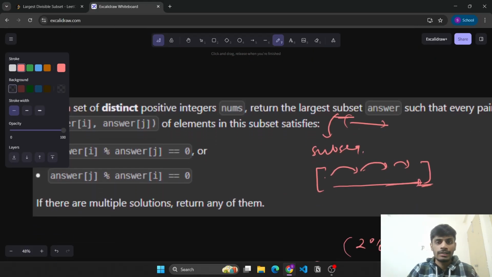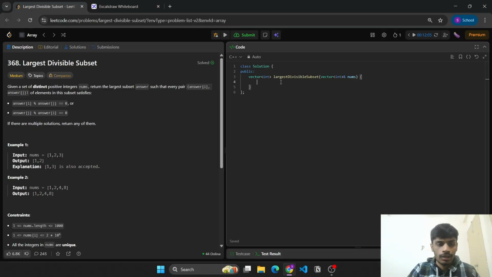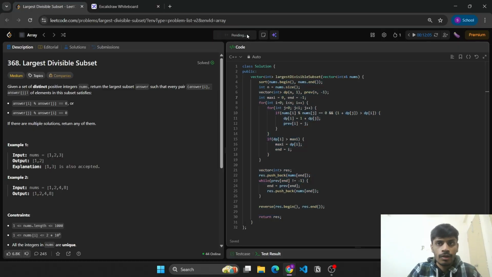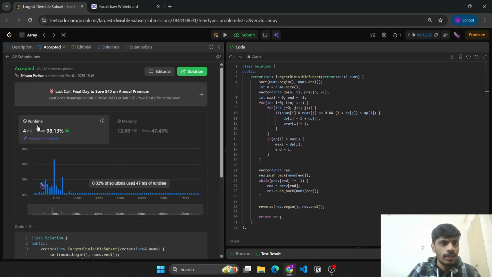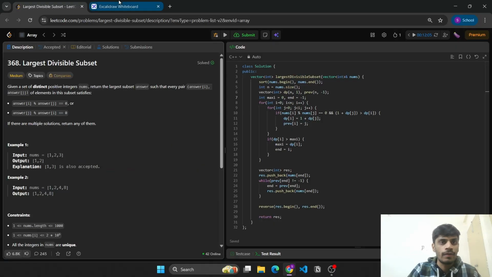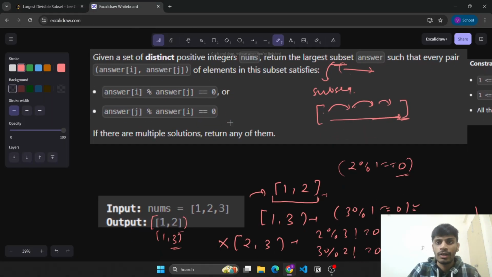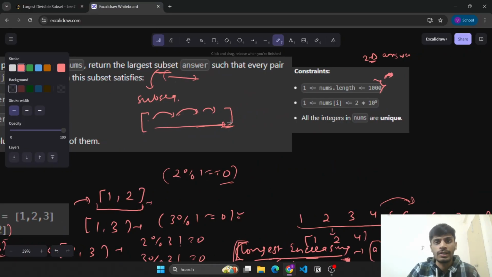So let's try to submit the code here and see how well it performs. As you can see, it runs in 4ms, which is very fast because of big O of n square complexity, which goes up to 1e6 only.